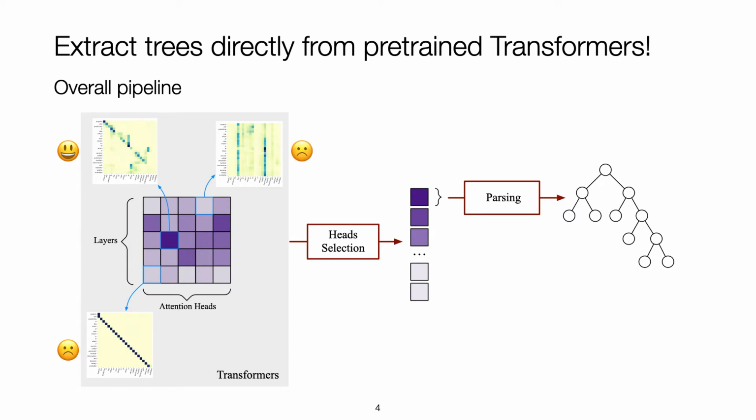Intuitively, a syntax-related head always shows patterns like local chunking, while syntax-unrelated heads show other patterns like diagonals, columns, or other noisy patterns. First, we identify the syntax-related heads from the pre-trained transformers, and then we can just use the best head for parsing to get the parse tree.